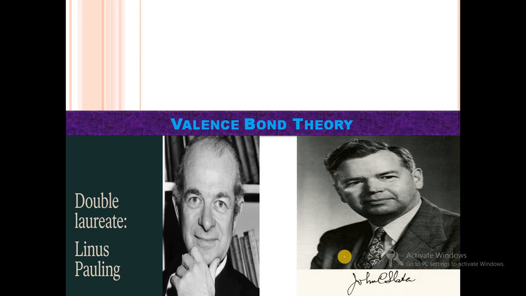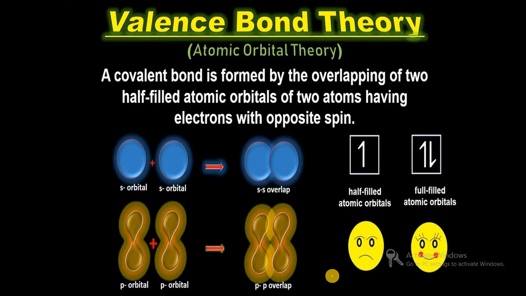Then in the case of valence bond theory, we already know that valence bond theory was discovered by the Nobel laureate Linus Pauling and another scientist, John Slater. So VBT was discovered by Linus Pauling and J.C. Slater. So in the case of valence bond theory, that is atomic orbital theory, first we will see